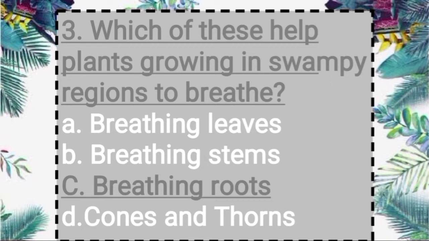So as you know, plants growing in swampy areas need the help of breathing roots, because they take in air and help the plant to breathe. So the answer is option C, breathing roots.